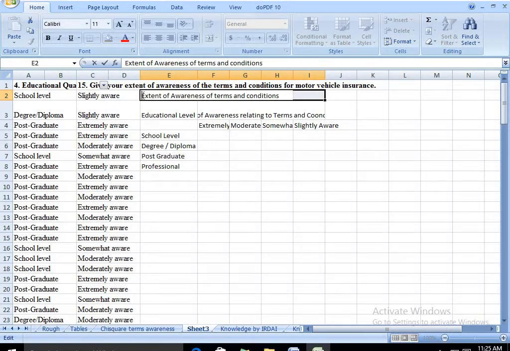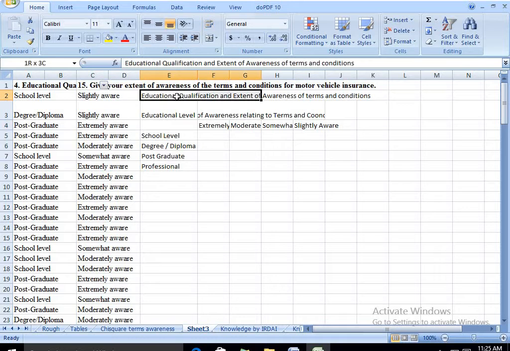We have to prefix with educational qualification, and then extent of awareness.